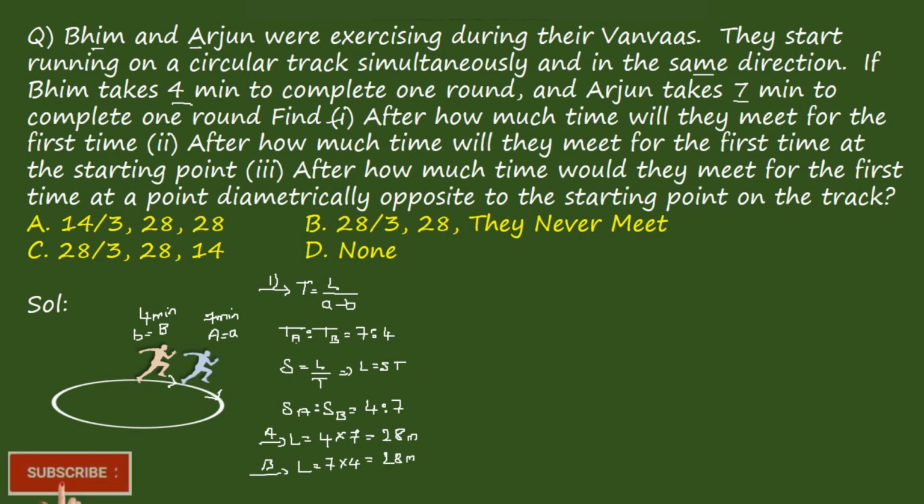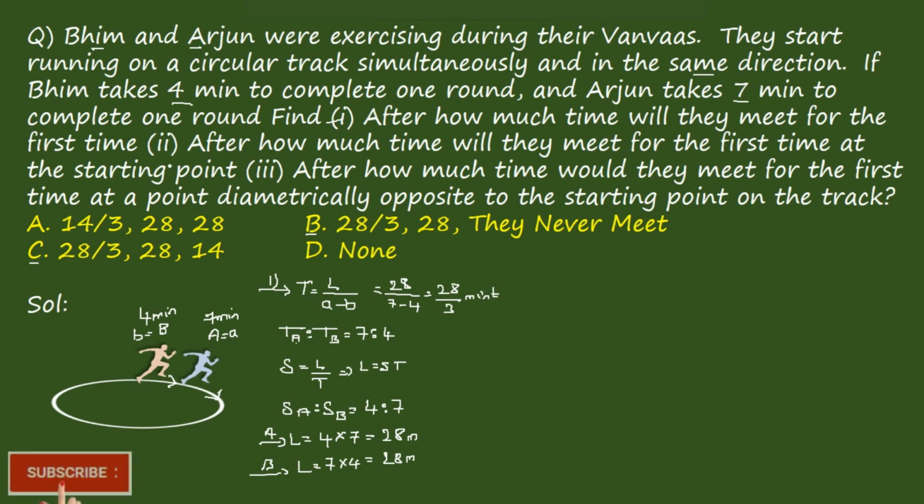All of it is in the form of ratios, so directly we can substitute the values here. It becomes 28 by speed of A and speed of B, in the form of a ratio. In these ratios only, find the length. It becomes 28 by 7 minus 4, which is equal to 28 by 3. So the answer is option B or C. It is in the form of minutes.